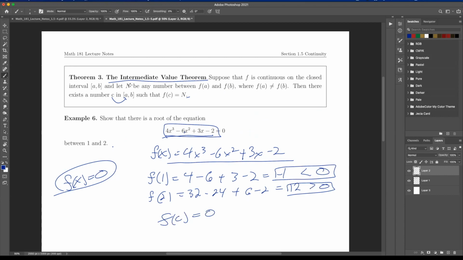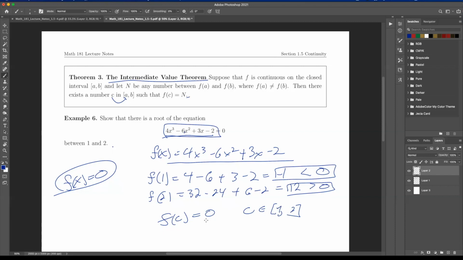Because n is some number between f of a and f of b. Notice f of a here is -1, and f of b here is 12. So there's some number n, zero, between -1 and 12, where c exists in the interval between 1 and 2, because that's a and b. So here's our a and b.